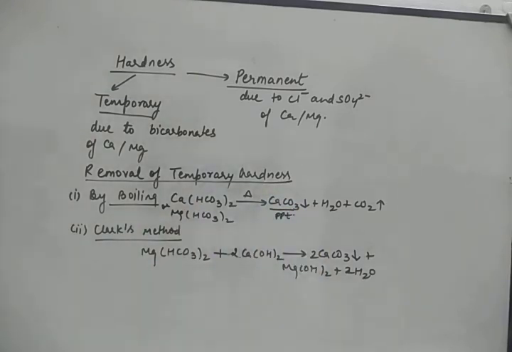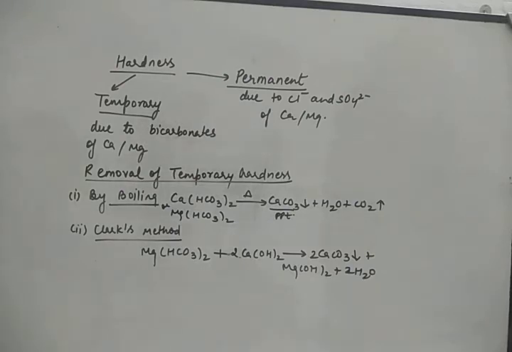Okay, so a white deposition you can see at the bottom of the container. Now the upper water is free from the calcium and magnesium salt, so you can decant that water and that water is now your soft water. So simply if we boil the hard water, we can remove calcium and magnesium salt.